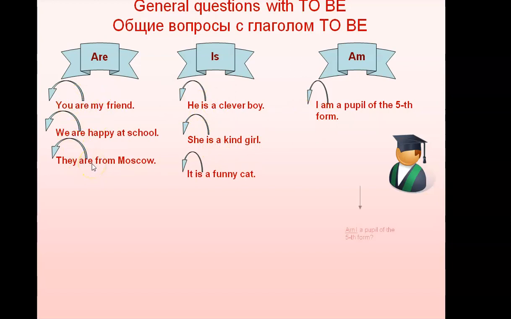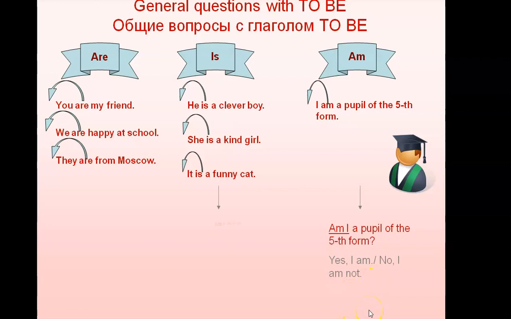Okay, you got it? For example, am I a pupil of the fifth form? In the general questions, you put the to be verb in the first place before the pronoun. Next one. Yes, I am. No, I am not. Those are the answers to this question.